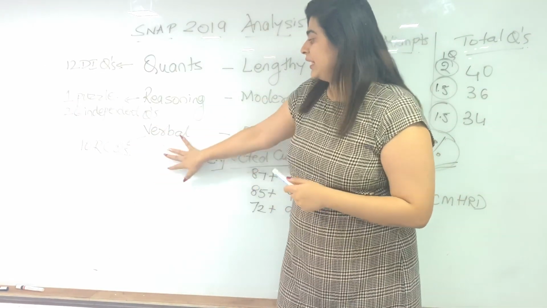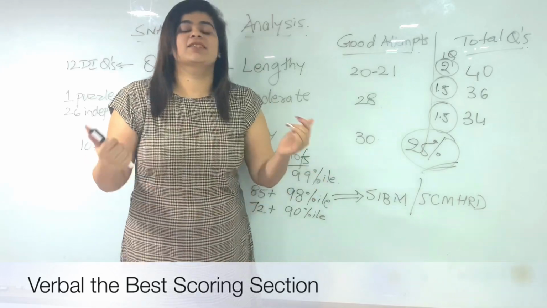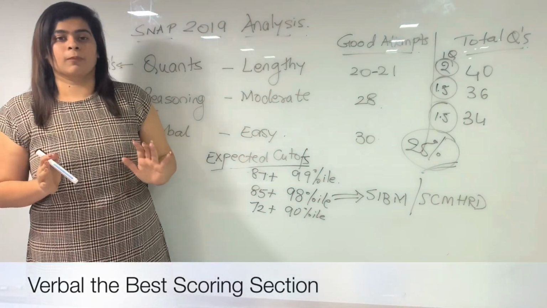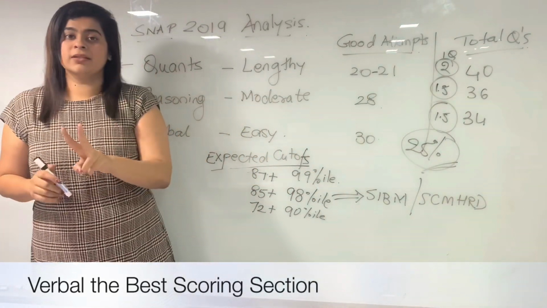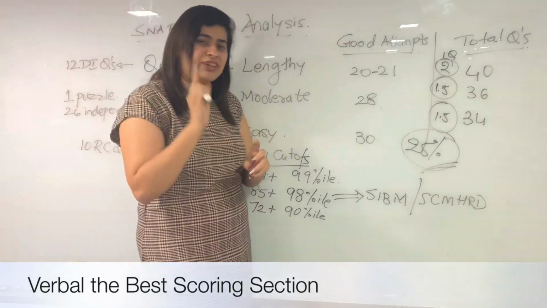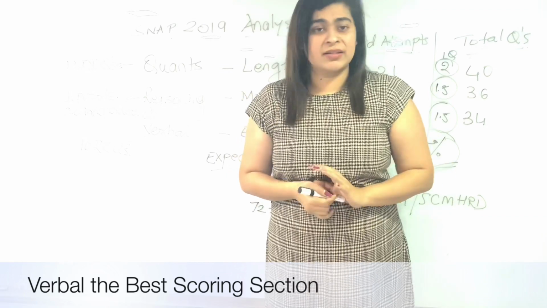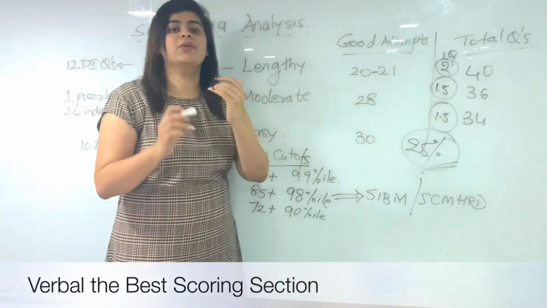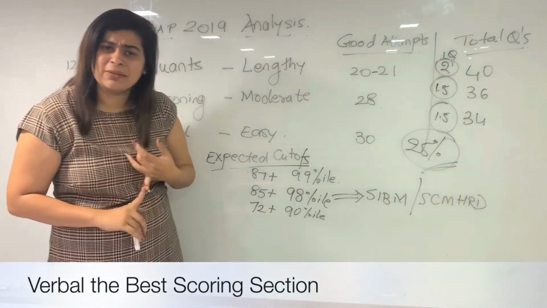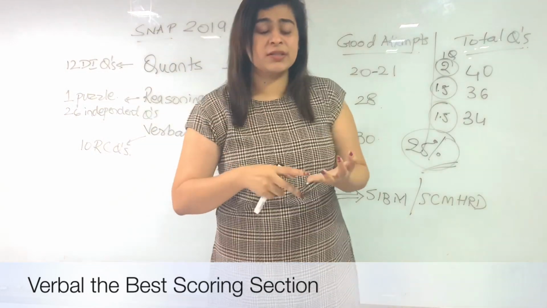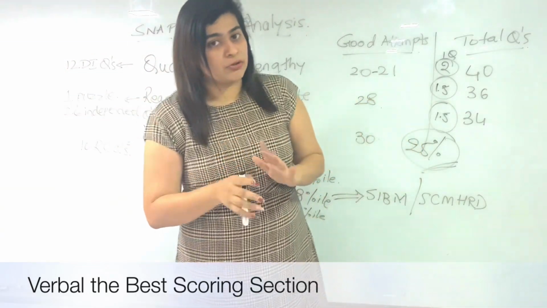Then come to your verbal section. This should have been a cakewalk for you. Why? Only 2 RCs. Of the two RCs, one was very easy, the second was a little lengthy but still easy. 10 questions of RC, remaining 24 questions were verbal ability questions. Fill in the blanks based on prepositions, vocabulary, synonym, antonym questions.